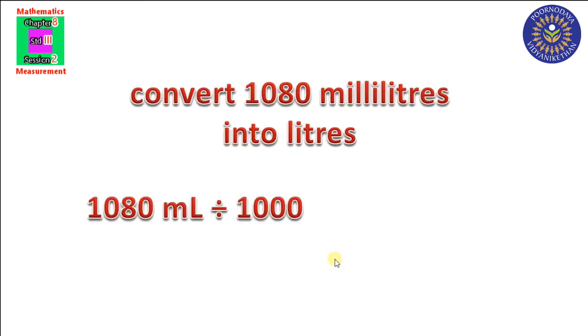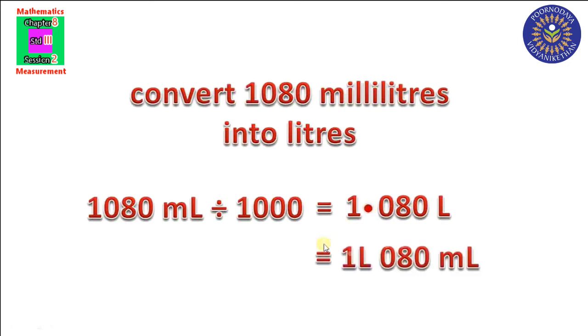Okay. Next, convert 1080 milliliters into liters. Same method. We have to divide this 1080 milliliter by 1000. Write 1080 itself, and from the left we have to move 3 places back, and here we have to put the point. So 1.080 liter. That means 1 liter 80 milliliter. Clear?